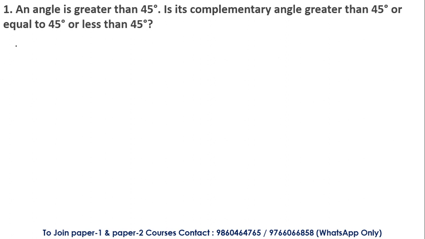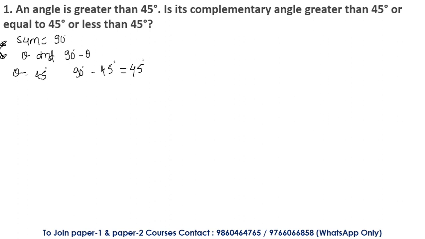We know that the summation of the complementary angles is equal to 90 degrees. Point number 1 to be noted. Point number 2, let the angles be theta and the other angle will be 90 minus theta. Based on the given data in the question, if theta is equal to 45 degrees, the other angle will be equal to 90 minus 45 degrees, that is equal to 45 degrees. This is the basic knowledge we know now.